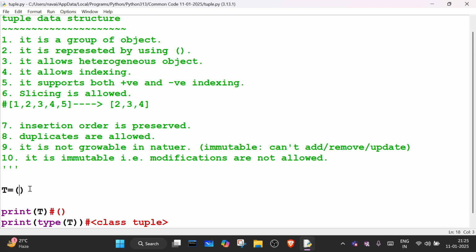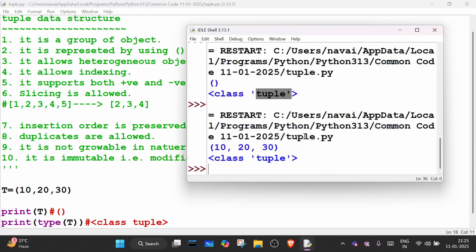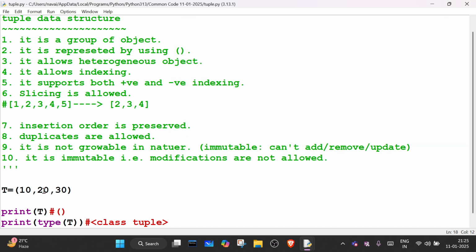Can I write here elements 10, 20, 30? So this time it will print 10, 20, 30, and it is printing a tuple. Can I keep only integer elements here? Can I keep a boolean here? Can I keep a complex number here? Is it possible? Yes.